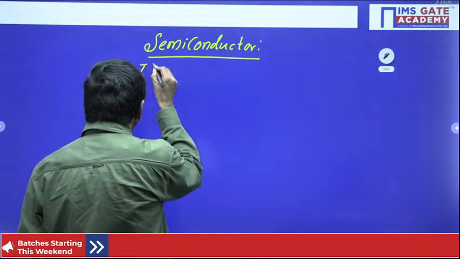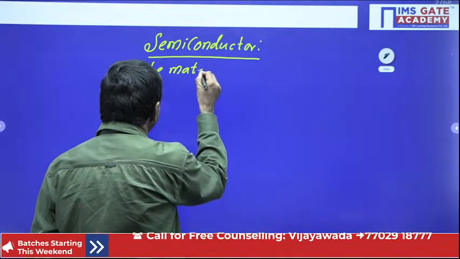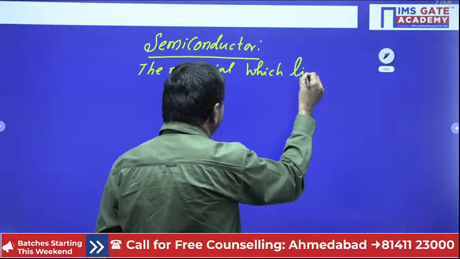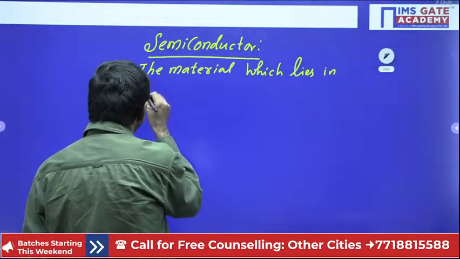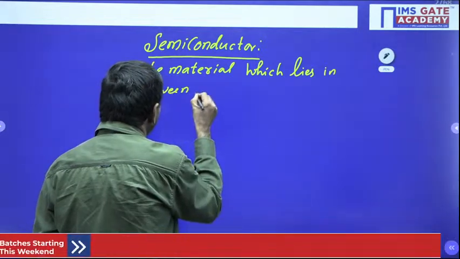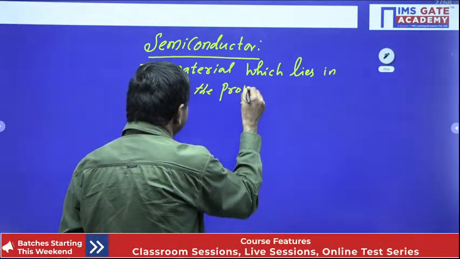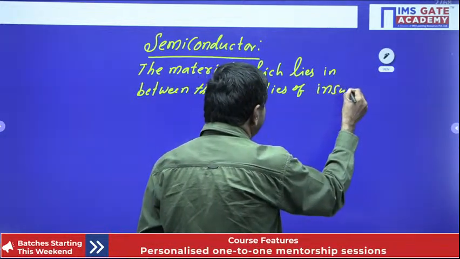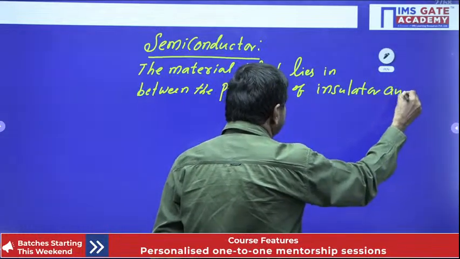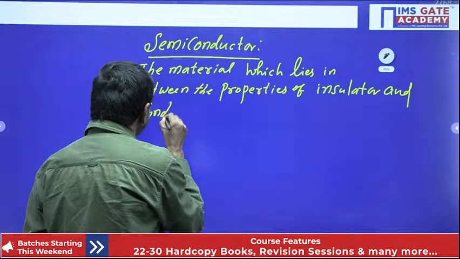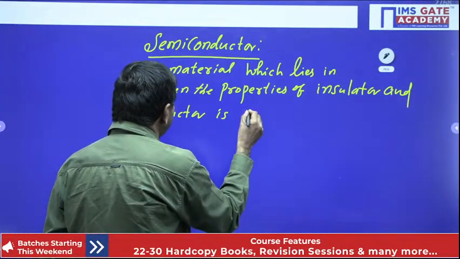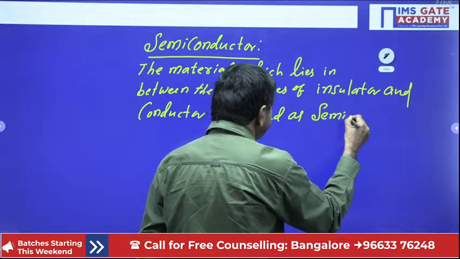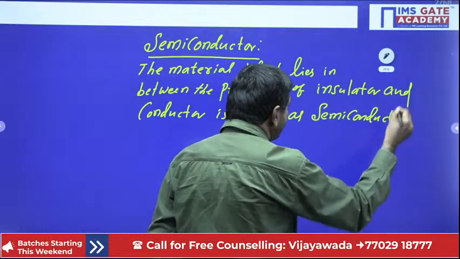Definition I will give now. The material which lies in between the properties of insulator and conductor is called a semiconductor. Like that you can define.